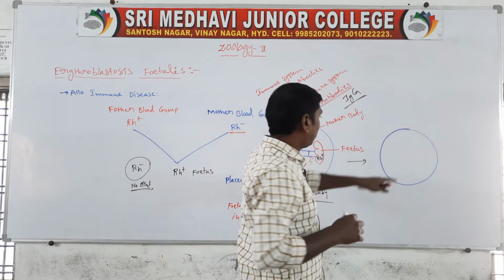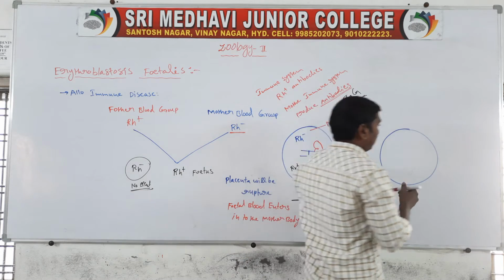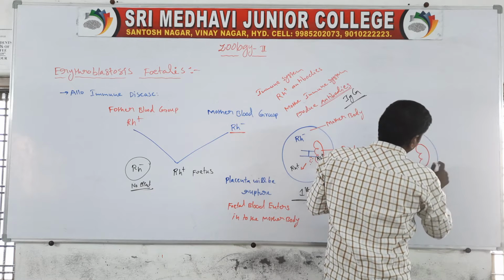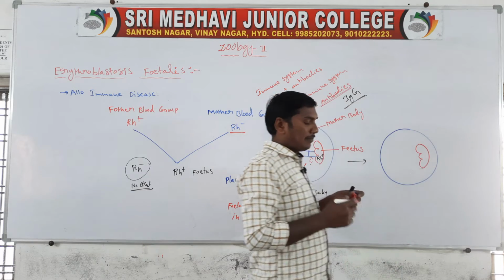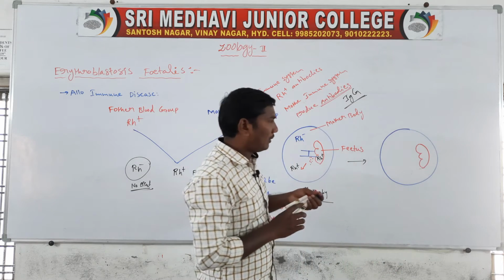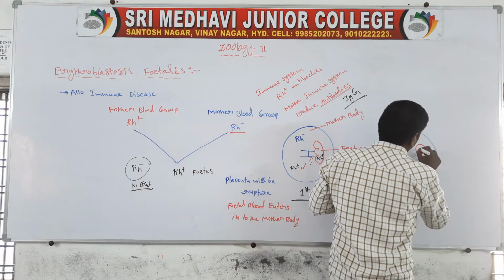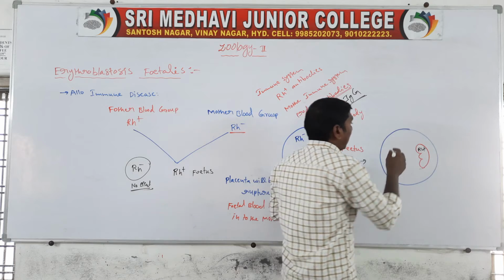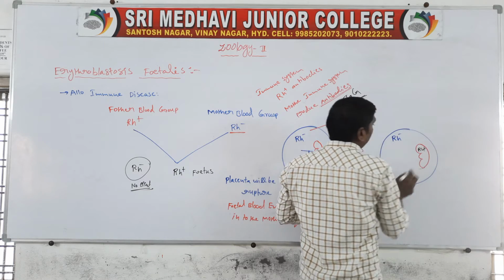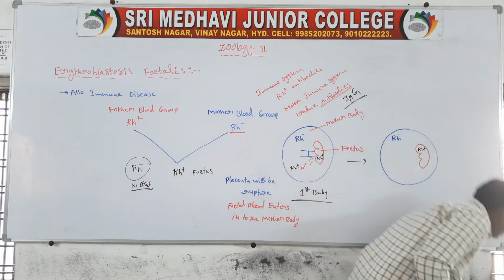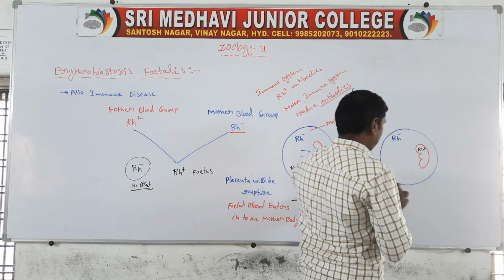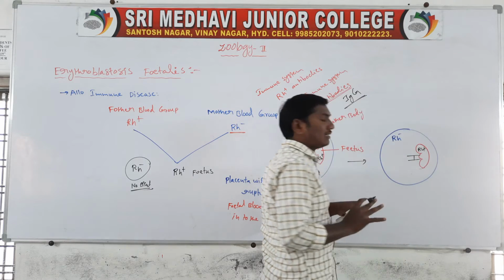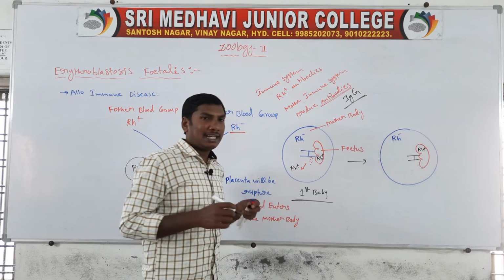Now the second baby. The second baby's blood group is Rh positive, and the mother's blood group is Rh negative. The umbilical cord is the connection between the mother and the fetus.